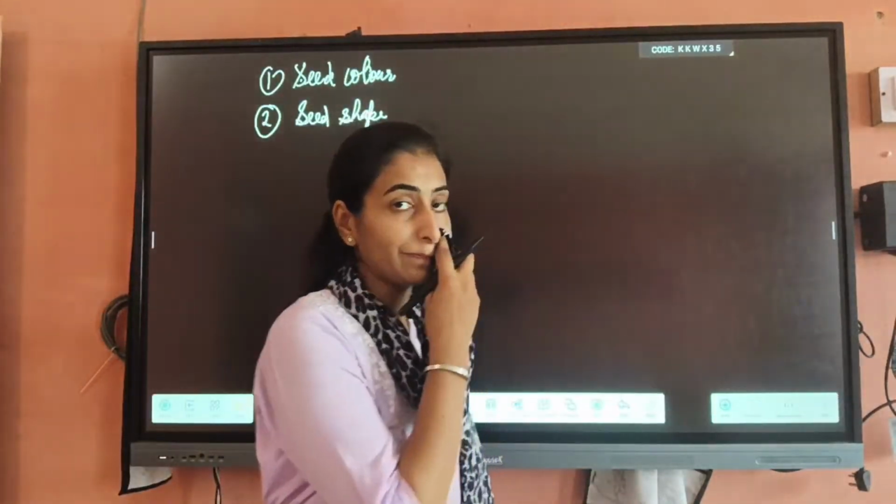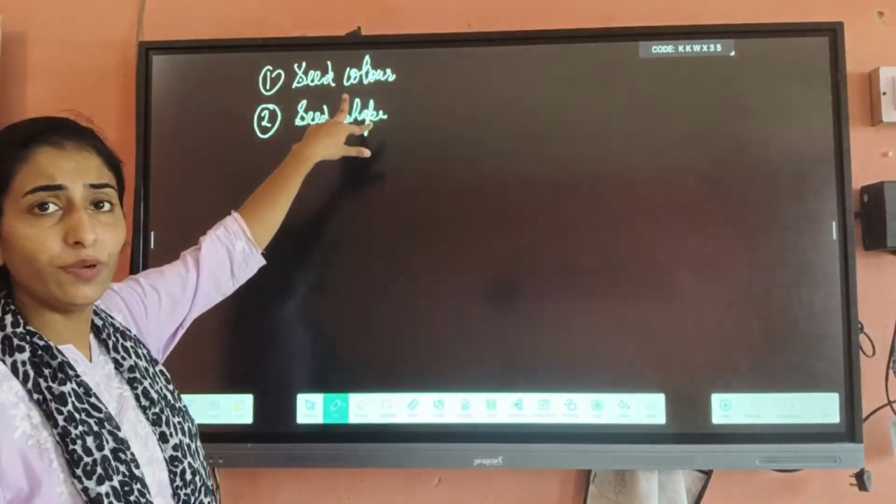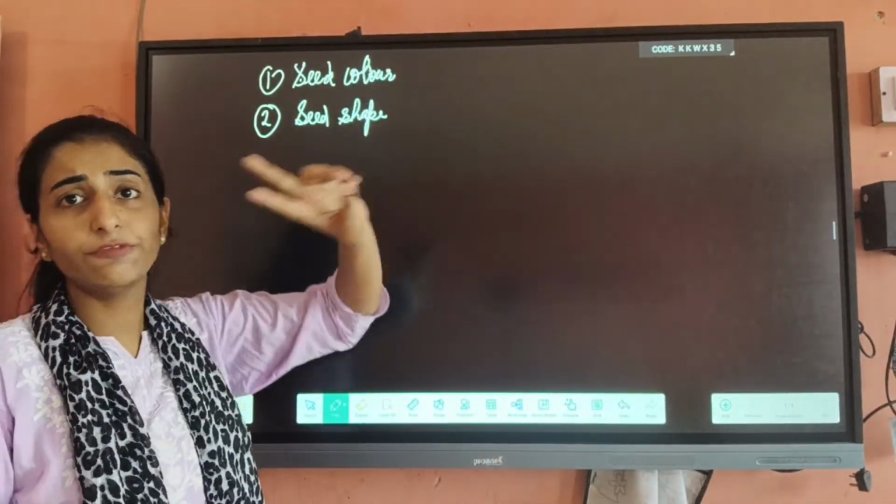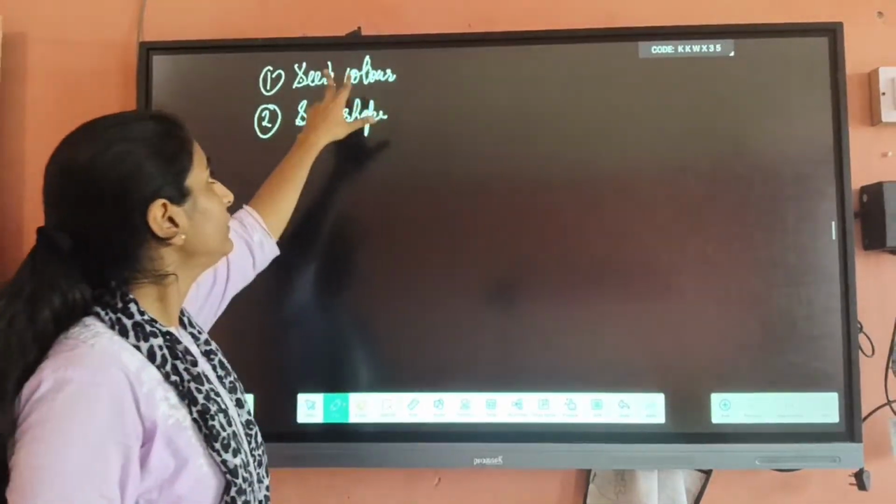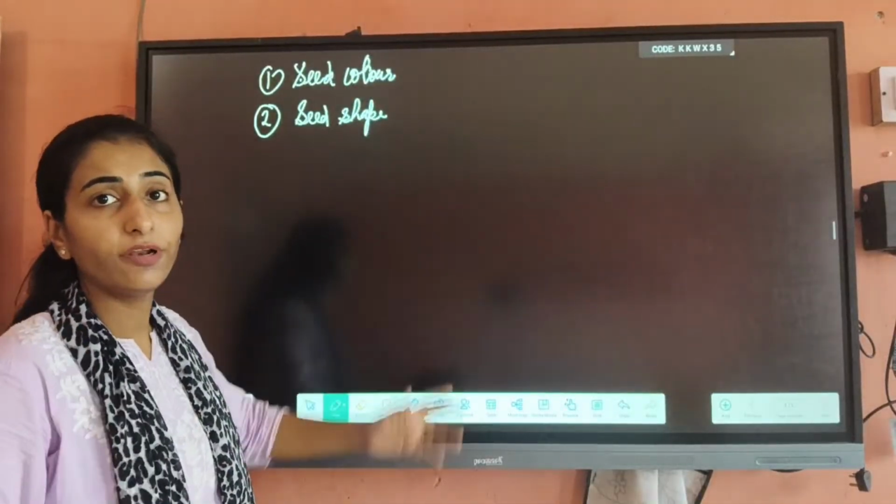So first of all, beta, he considered two characters at one time. That's why it is known as the study of inheritance for two contrasting characters. Now, what seed color and seed shape did he take for this experiment?